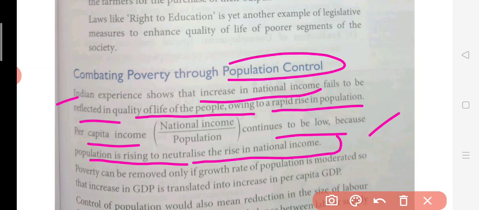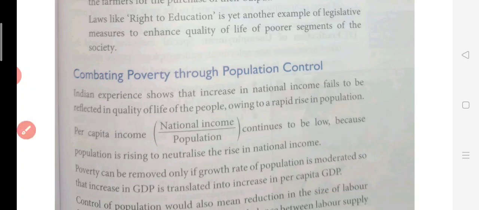More people are coming from the middle class to the poor class, because inflation is continuously happening because of this population. A lot of people are demanding goods and services, so this also leads to a rise of inflation in the country, and because of that the middle class will also slip into the poor category. This is why poverty can increase. So for this we need to control the population.